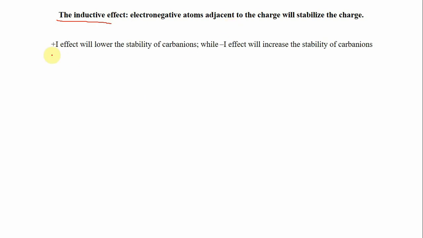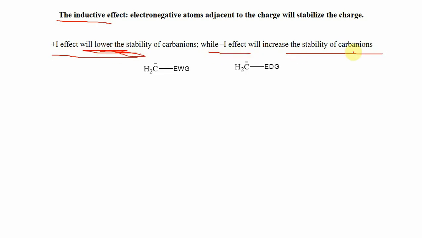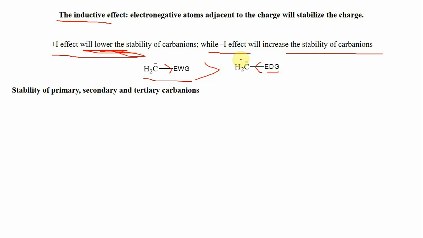So let us see the very first effect, the inductive effect. Now the inductive effect can affect the stability of carbanions. In general, an electron releasing inductive effect will increase negative charge over the carbon, so it will lower the stability of carbanions, while groups with a minus I effect will increase the stability of carbanions. So if there is an electron withdrawing group, it will withdraw electrons from this carbon with a negative charge, which will decrease the intensity of this negative charge over this carbon, and therefore it will increase its stability as compared to when an electron donating group is present adjacent to this negatively charged carbon. Okay, so let's take the example.